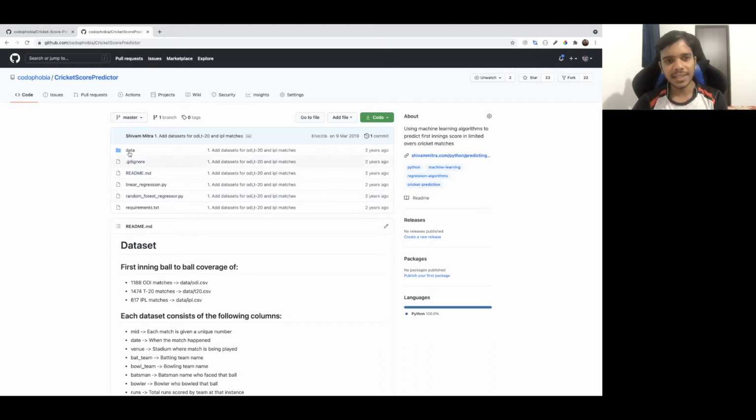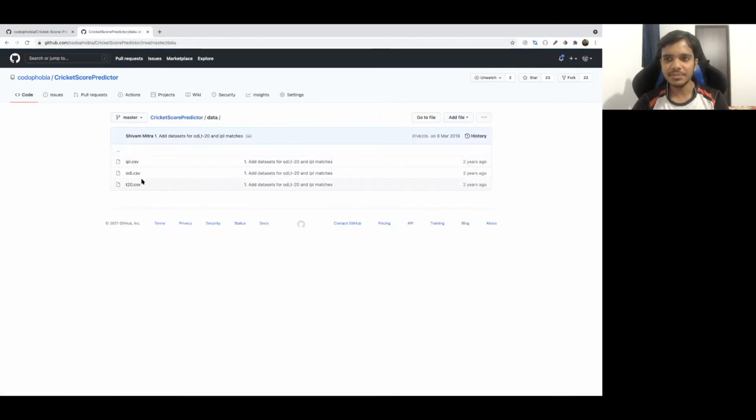But the only issue here is that I have the data here, but this is one static data. But you know that cricket matches are being played every day, so this data will keep on changing every day. So how do you update this data? And also, how do you generate this data, whatever the latest data is? How do you do that?